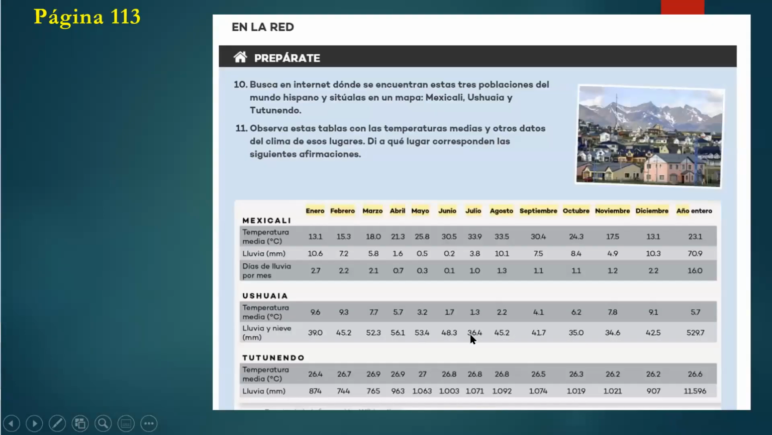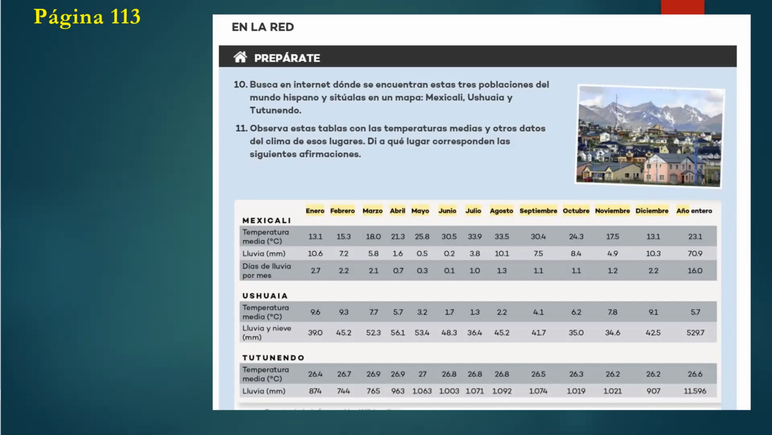We already saw this. This is on page 113. So here we have some pictures of some towns in Latin America. We have a town called Mexicali. We have another town called Ushuaia in Argentina. We have another town called Tutunendo. So these are 3 towns. Now, you're supposed to go to the internet. It says, busca en internet, look on the internet, where are these towns, right?